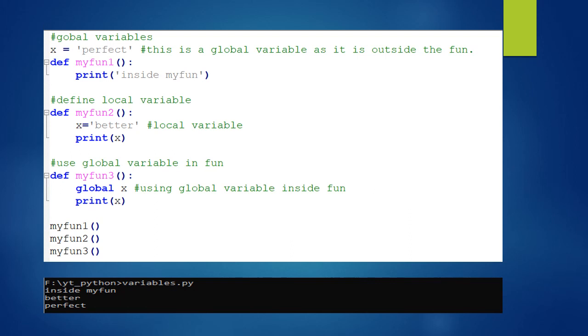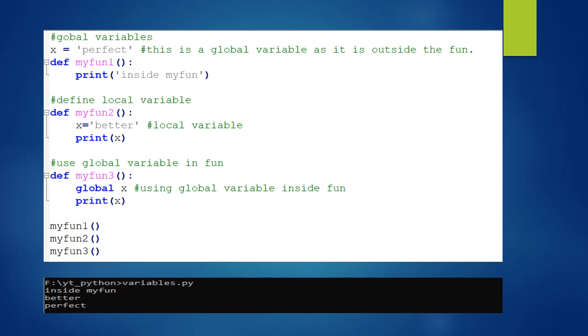Now for the second definition, local variables, I declared x equal to better inside the function myfunc2, which means it is a local variable. You can't use that variable outside the function myfunc2, which means you can't use x equal to better in myfunc1, myfunc3, or any other part of the program. You can only use that in myfunc2.